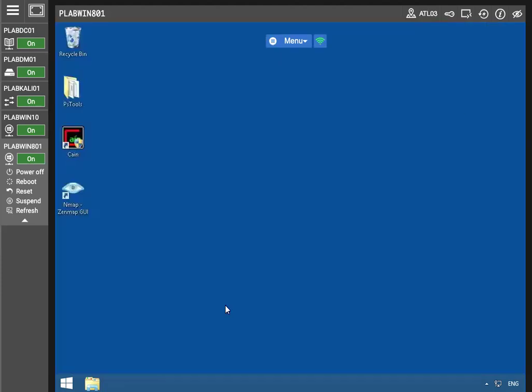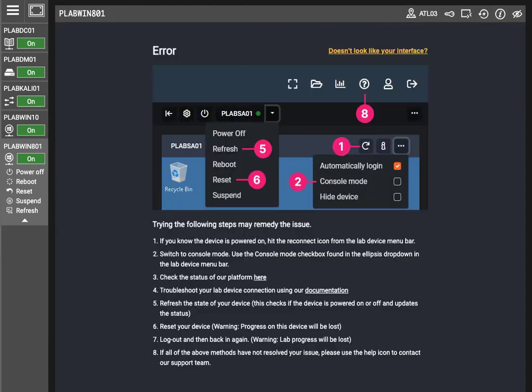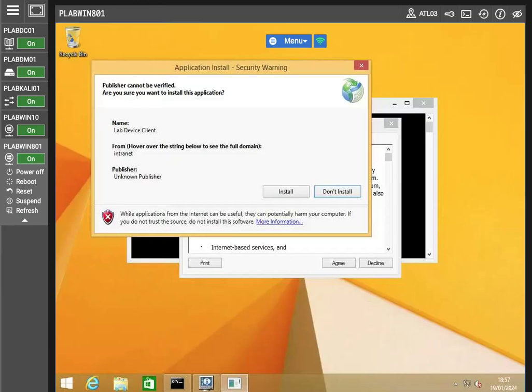Right now, what I want to do is this here, to restart. All right, after it's restarted, I logged in under a different user.